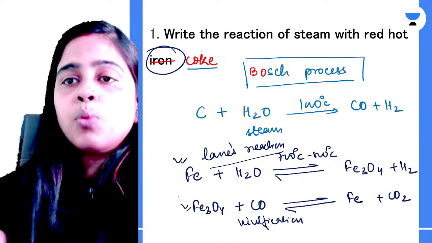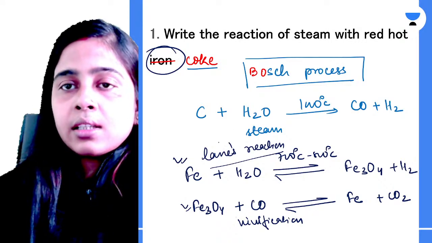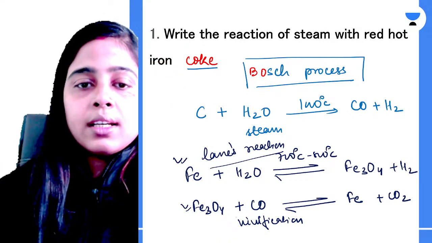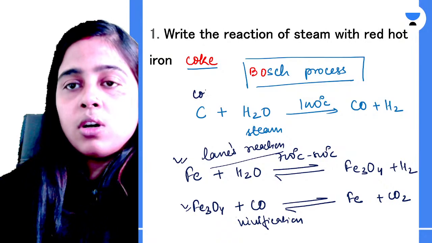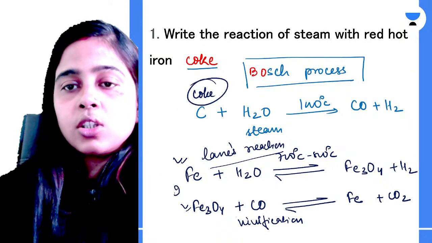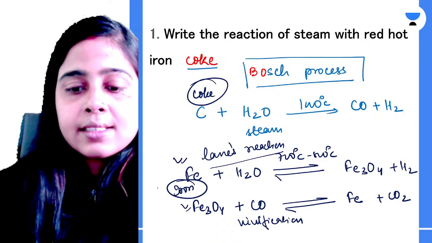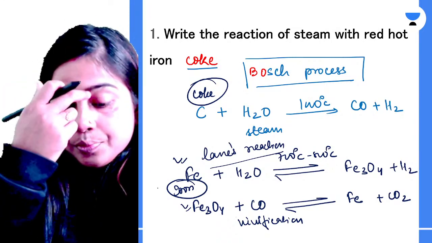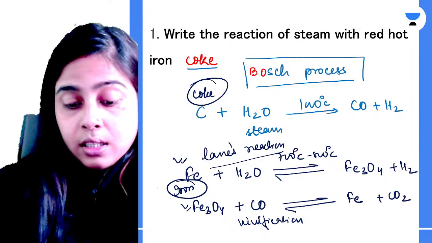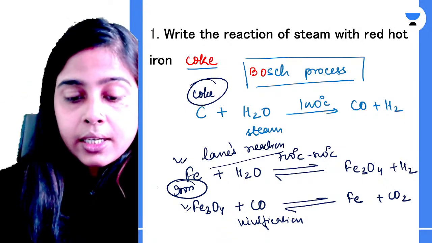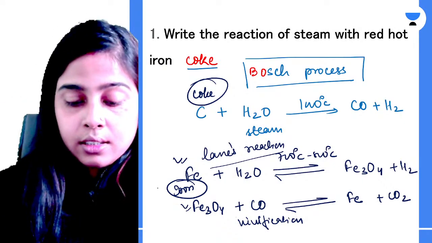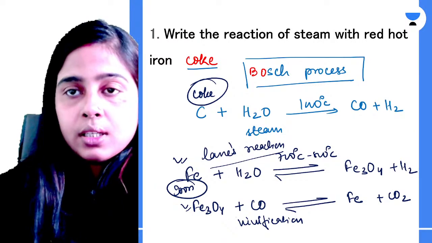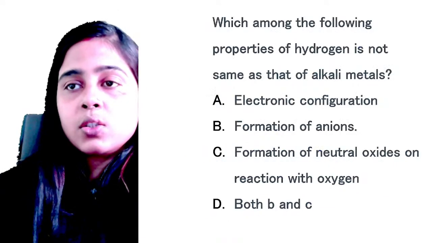Clear? So in both the cases you can see I have written the reaction when it is your iron and when it is your coke. So this reaction is with coke and this reaction is with your red hot iron at 700 to 800 degrees Celsius. Clear? I hope it is clear to everyone. So yeah, Fe3O4 is formed. So let's go to our next question.